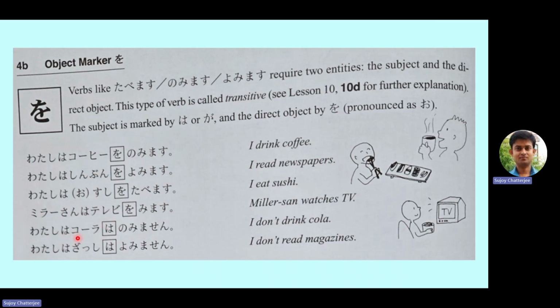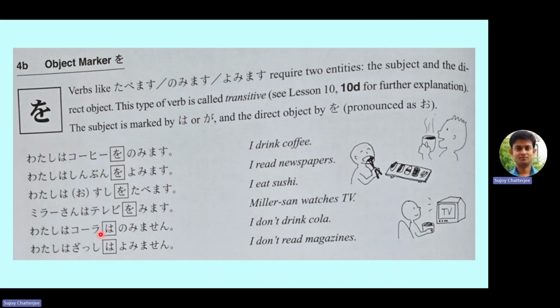So there are two was: one after the subject, which is the subject marker, and then in the case of negative sentences, after the object also there will be wa only. There will not be o, and also there will not be ga here. Depending on the context it can be ga elsewhere, but before a negative verb there will never be a ga as well.